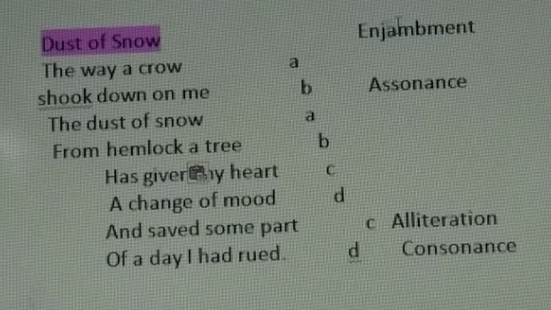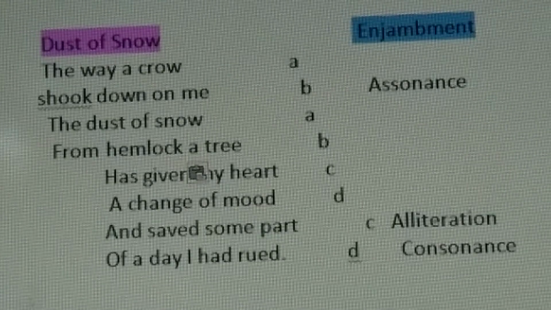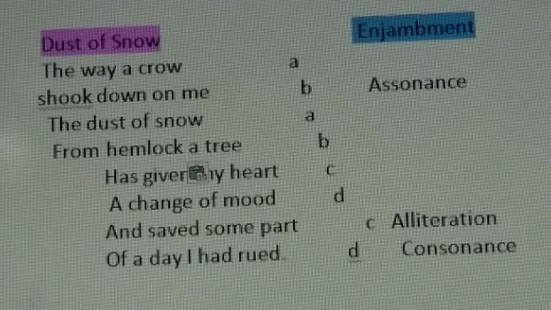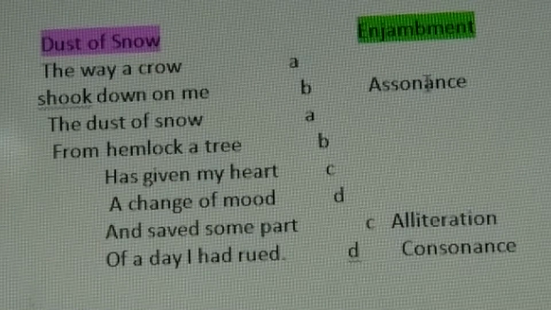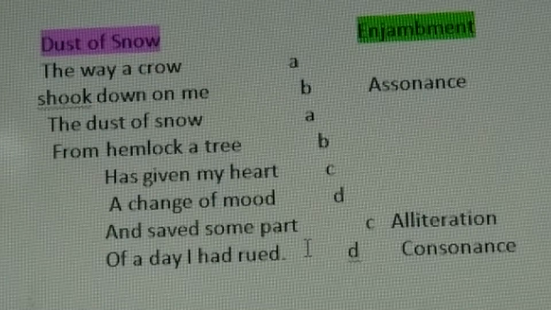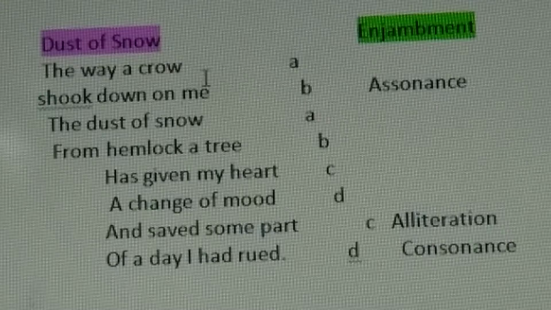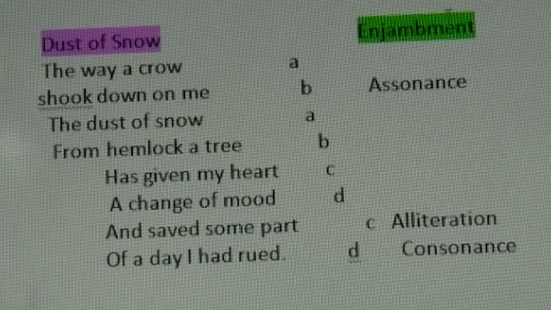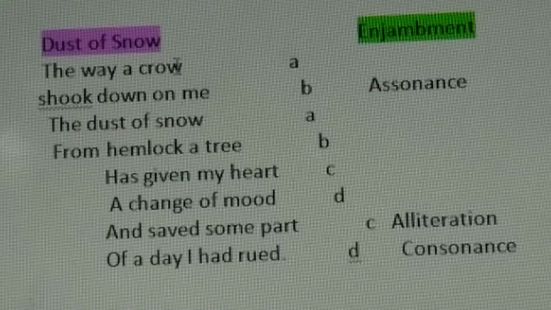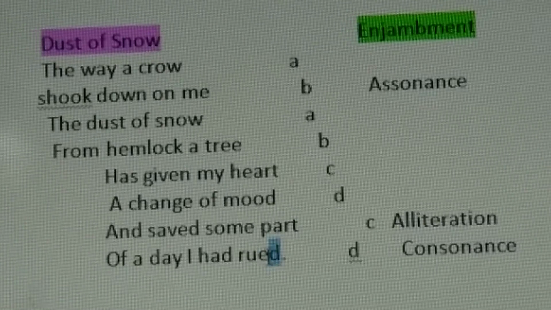We will talk about poetic devices used in this poem. The first very prominent poetic device that the poet has used is enjambment. What is enjambment? If one sentence without any punctuation mark goes beyond one line, 2 lines, 3 lines, then it is enjambment. You see in this poem, the whole poem is actually just one sentence, and you will see a full stop at the end.